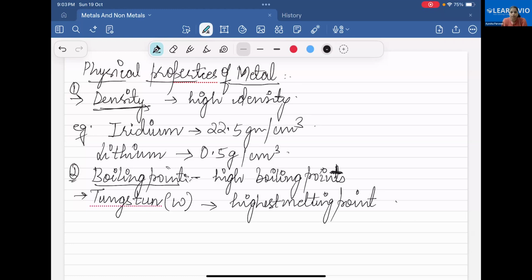Where did you go, Napit? Yes, ma'am, I'm here. But stay with me. Can you tell me the tungsten symbol? W.